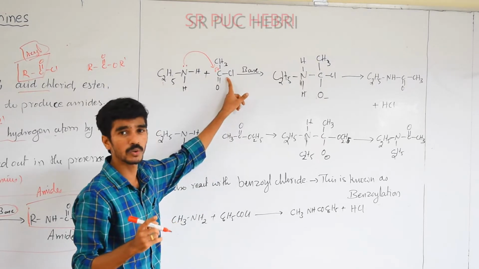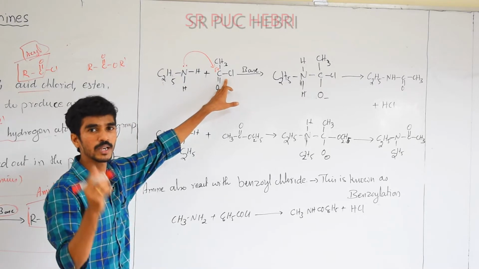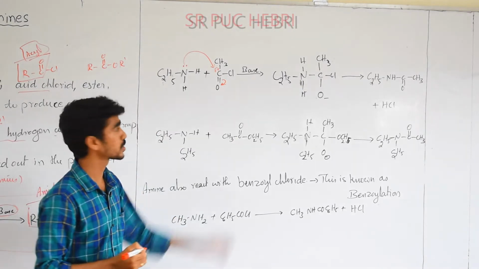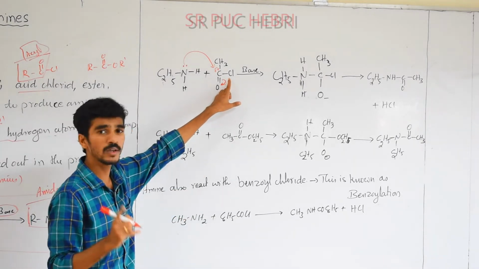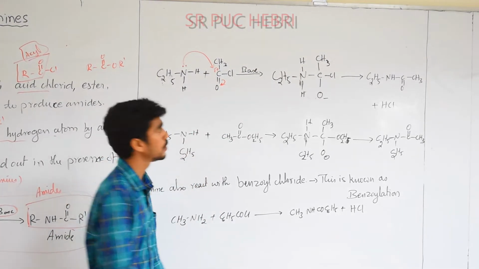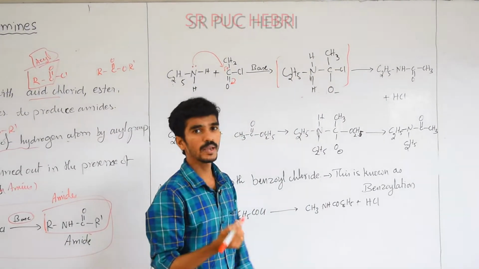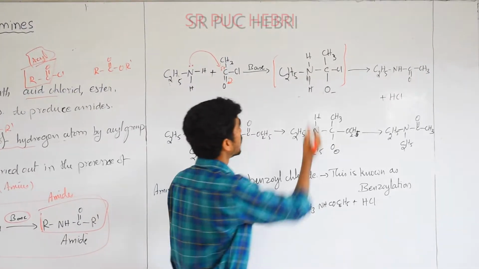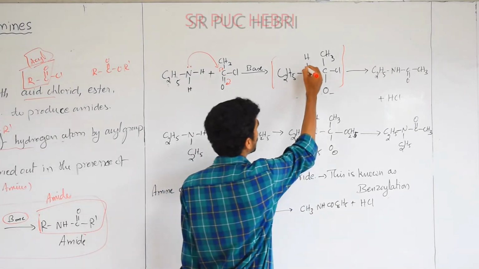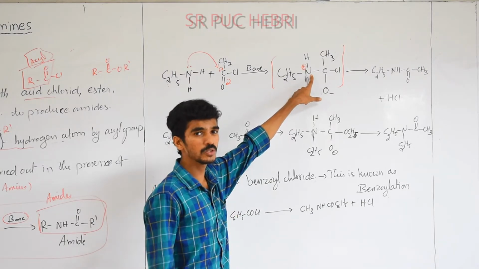Carbon has 4 bonds only. When this electron pair bonds with the carbon, it would again get 5 bonds. So there is a movement of a pi bond, because loosely held electrons are present only in a double bond, and it can easily move to the more electronegative atom oxygen. We will get this complex here, where the negative charge will come. So carbon has 4 bonds, but nitrogen is trivalent, it consists of only 3 bonds. Now we will get the positive charge on what? Nitrogen. Why will the positive charge come?